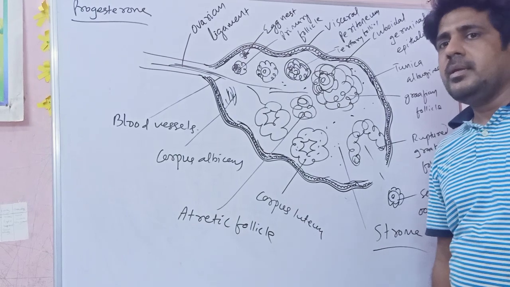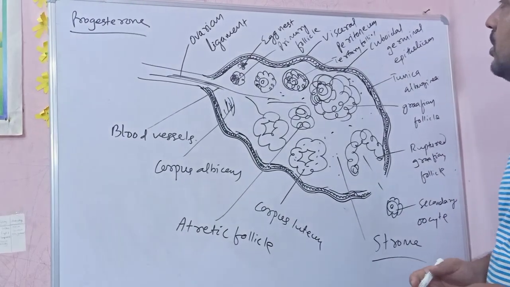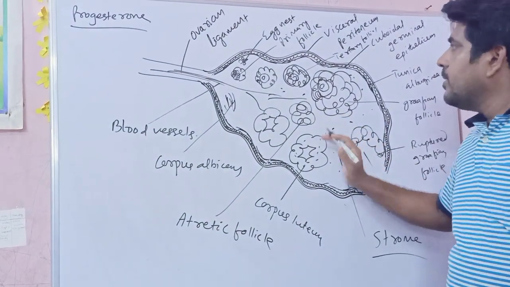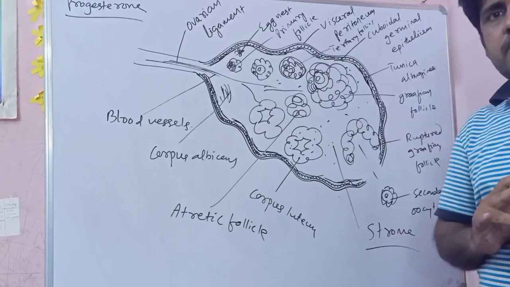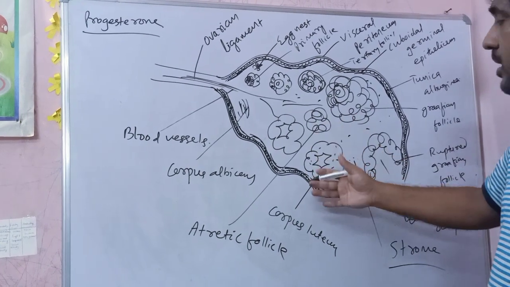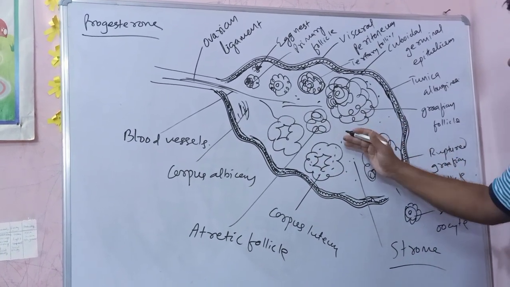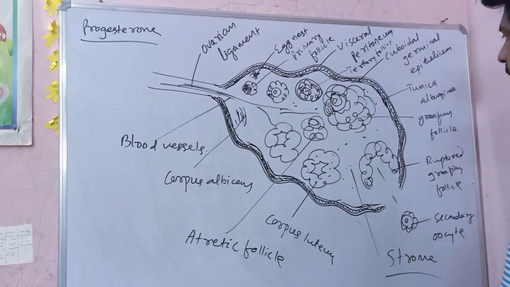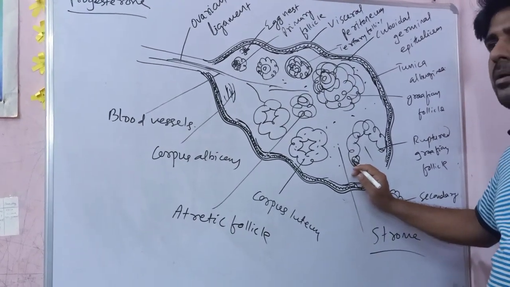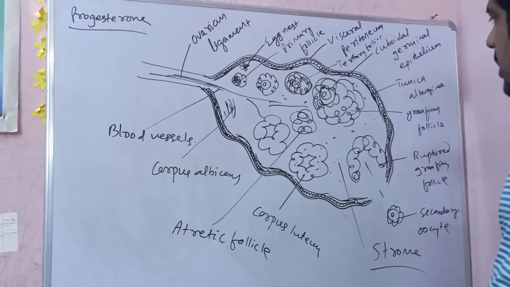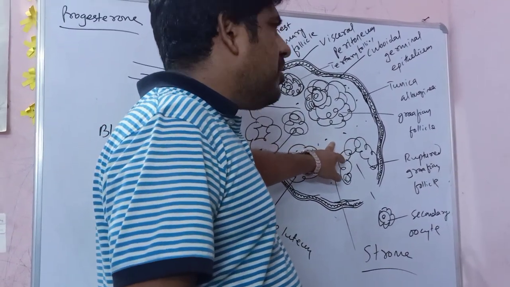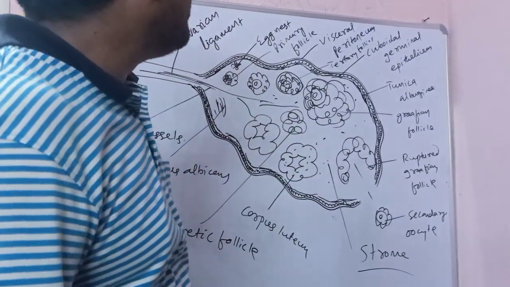At the age of puberty, only about 60,000 to 80,000 follicles are left. About 400 follicles are destined to rupture in the lifetime of a reproductive female, because a single follicle is ruptured in a month. The secondary oocyte is released, or the Graafian follicle ruptures, on the 14th day of the menstrual cycle.